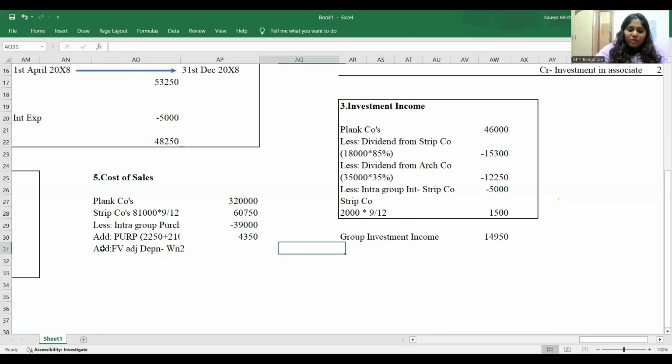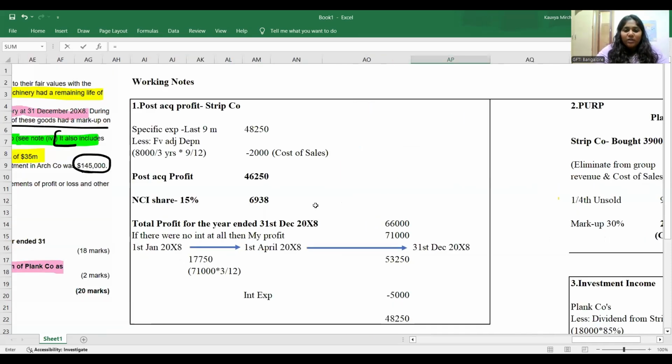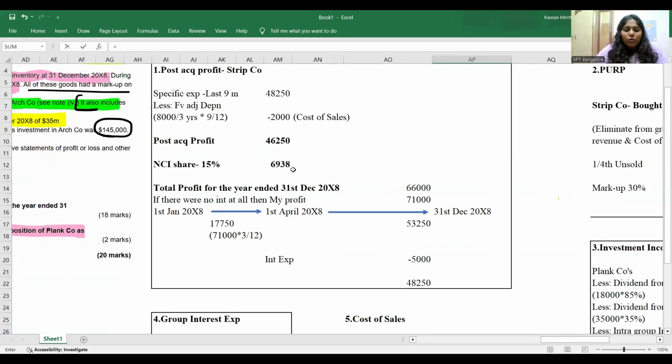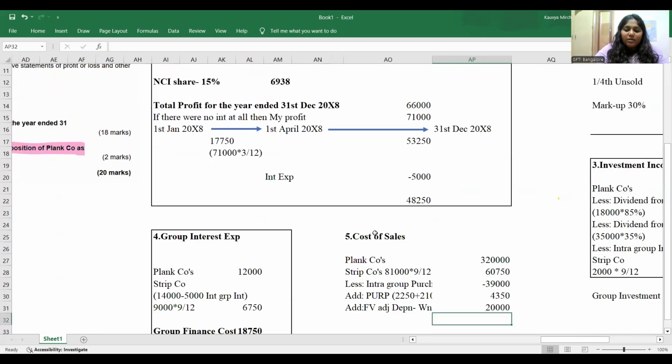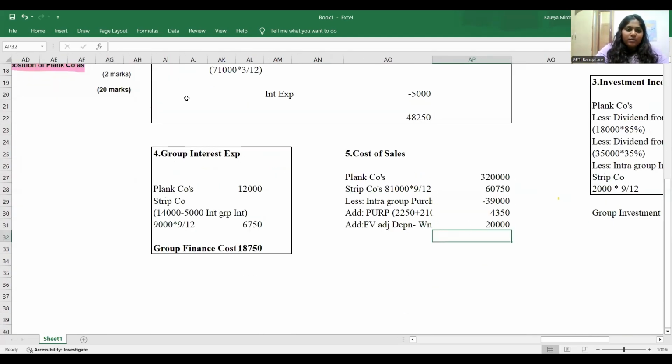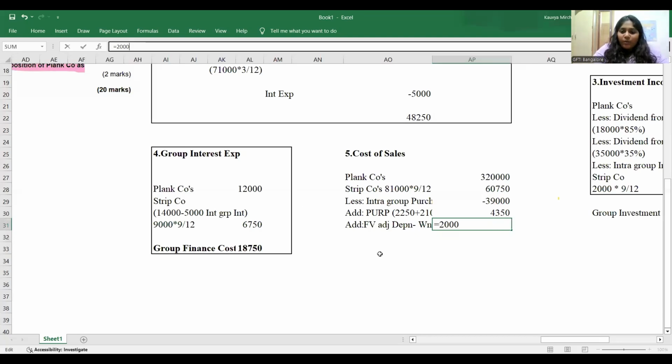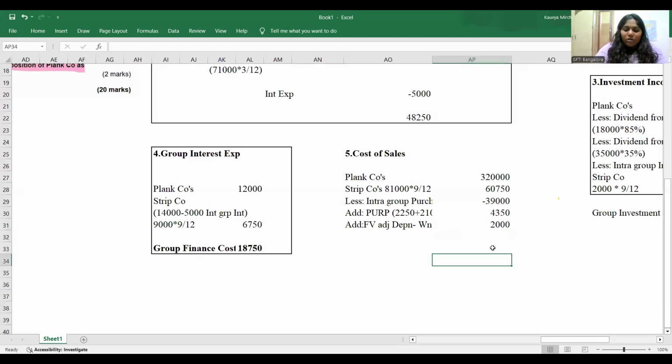Give reference to all the working notes, guys. Working note number 1, sorry, that was 2 million. So you can go ahead and add that here. What will be the group cost of sales after all? The group cost of sales after all is going to be 348,100. That will be your group cost of sales.